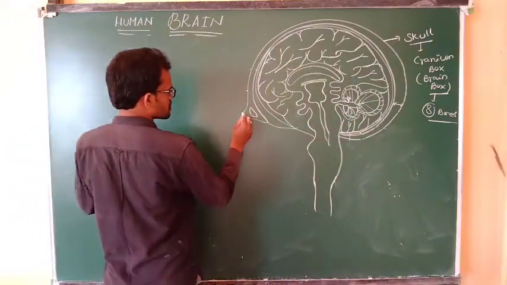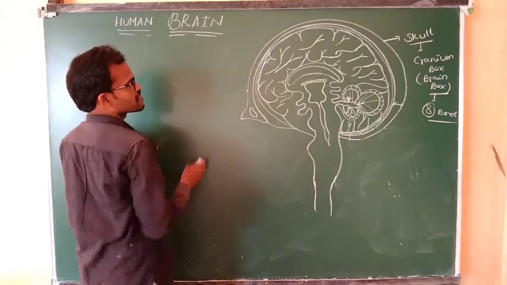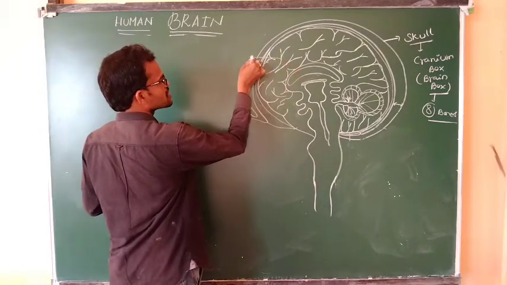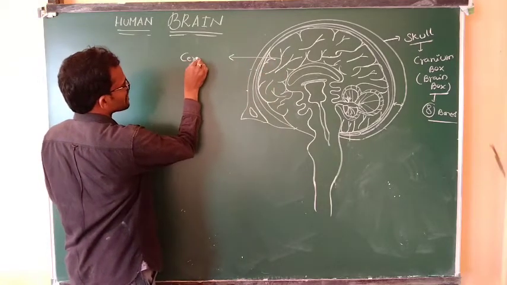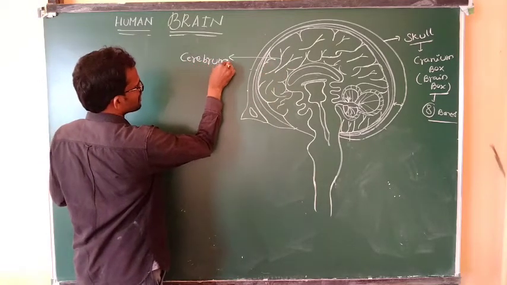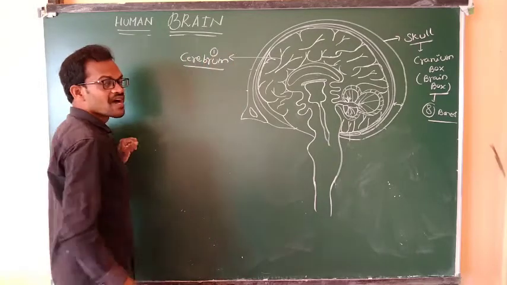See here, the first part of the brain is known as the cerebrum. It is the first part of the forebrain.